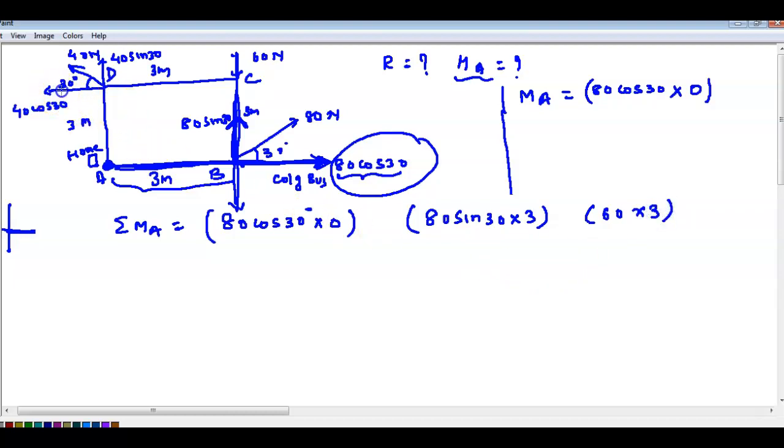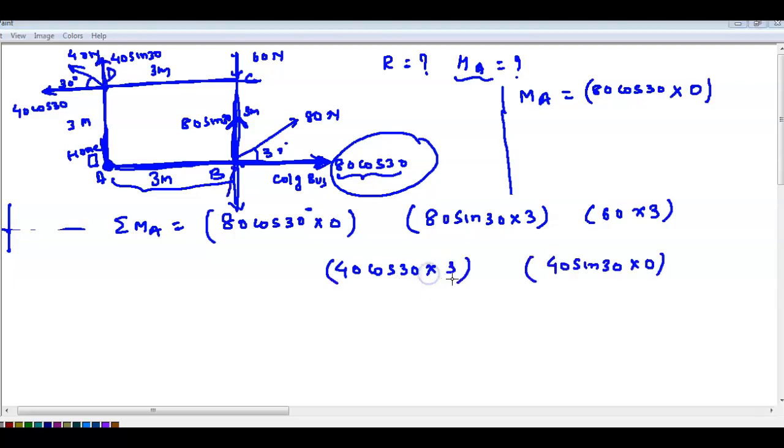Next is 40 cos 30. This one. 40 cos 30, again this is the bus route. It will go straight here. So where do you have to come to catch the bus? At D, right? So this is 3. You can write 40 cos 30 into 3. All the forces into distances I have written here. So now the sign here. Clockwise direction consider as positive. This is the clockwise direction, so consider as positive. Anti-clockwise directions you have to consider as negative.